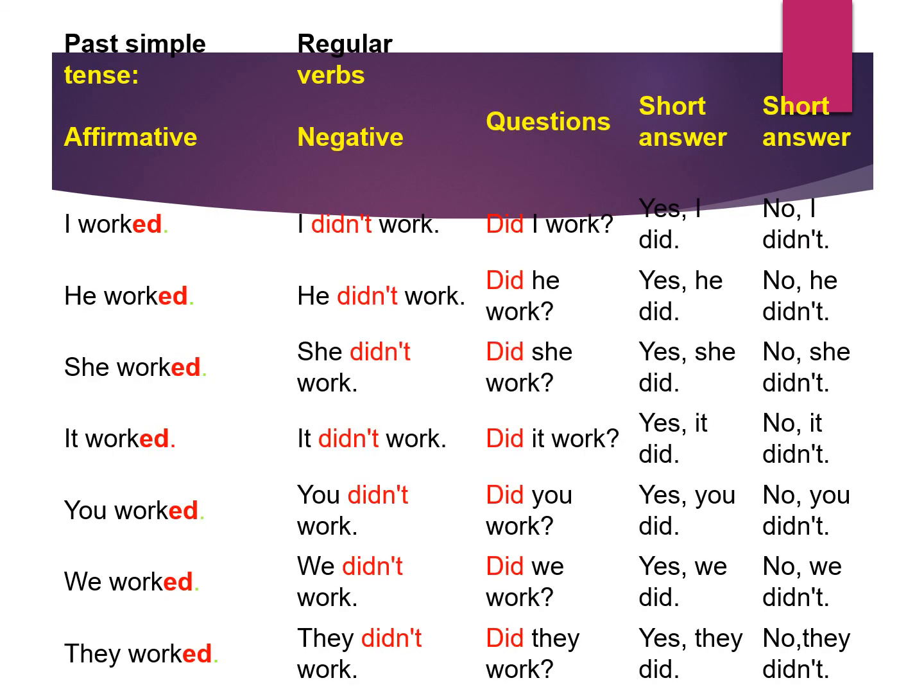Okay, this is a table of how you can see these verbs are managed. I'm going to leave this one here for you to study later. But as you can see, I have examples of affirmative statements with the ed already there, because these are simple past tense affirmative statements. Negative with the use of did. Questions, and the two ways to answer these questions, whether the answer could be yes or no. You could always come back to this part of the video and study each of the cases.